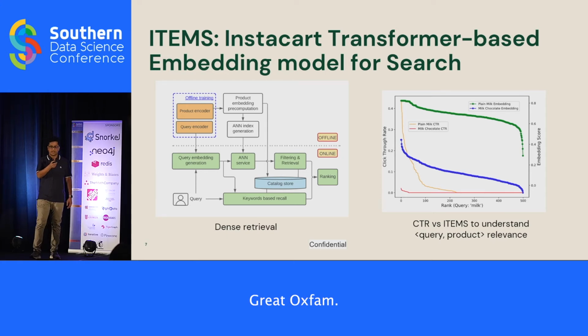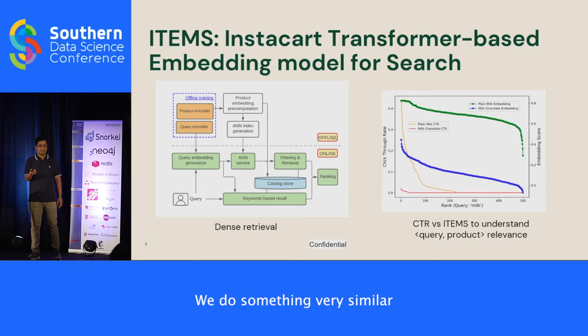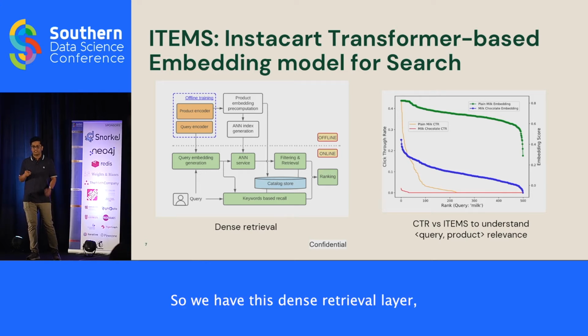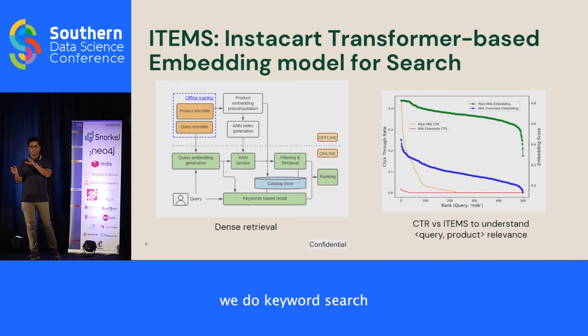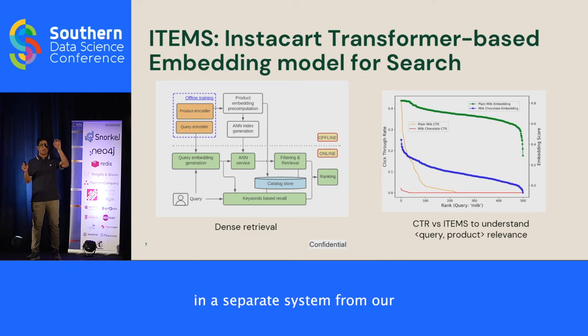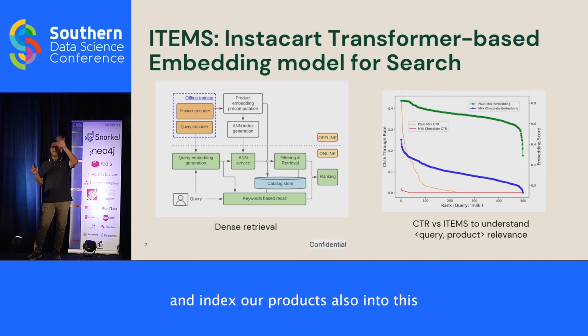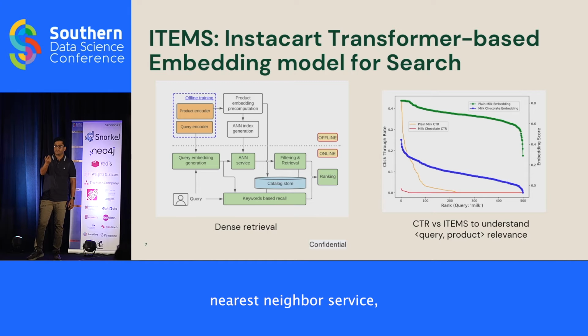Great talk, Sam. We do something very similar to what he just described earlier, right? So we have this dense retrieval layer, which means we do keyword search in a separate system and index our products also into what is called an approximate nearest neighbor service, very similar to the talk earlier.